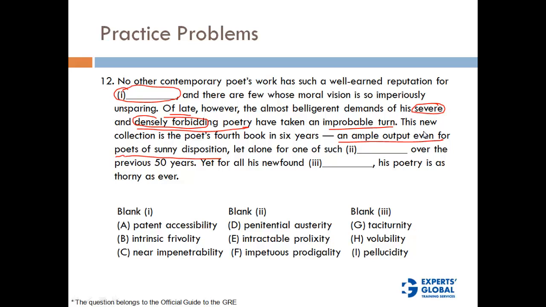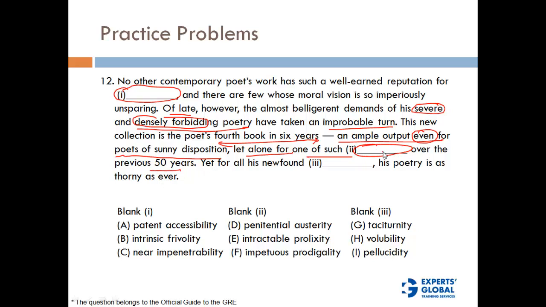So this "even" basically tells us that most sunny disposition poets write 4 books in 6 years, but this guy writes serious poetry, and for his standard it's really a lot of work for 6 years. He's written 4 books, which is a voluminous work even by the standards of more frequently writing poets, let alone for one of such dash over the previous 50 years.